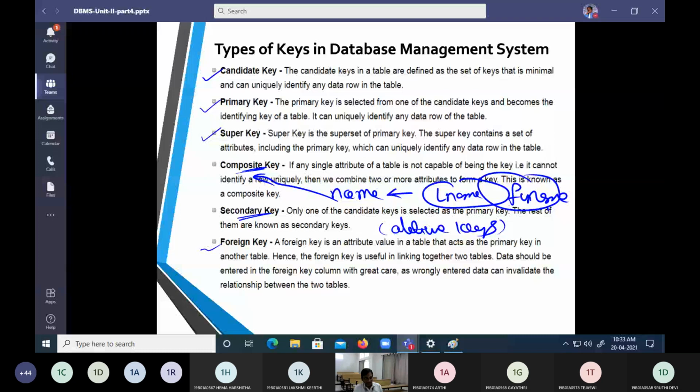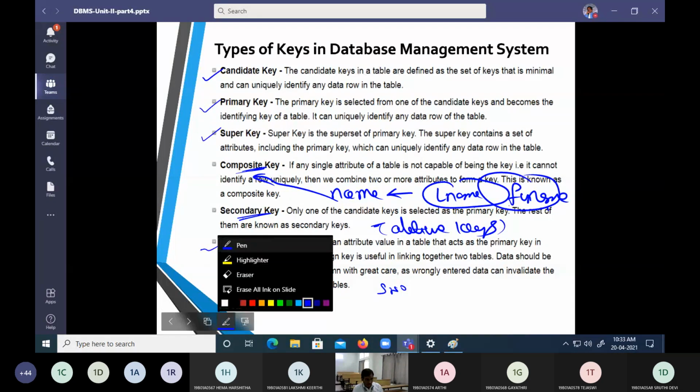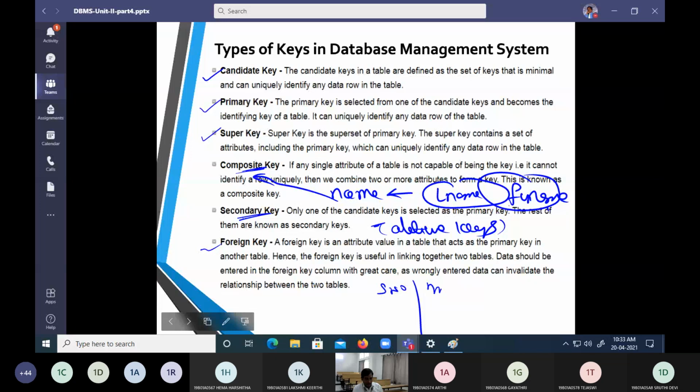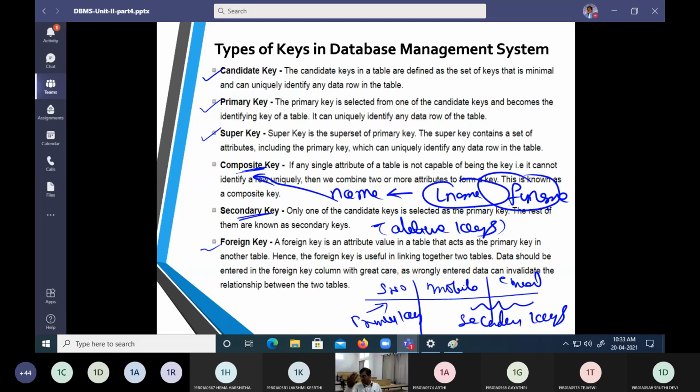Assume I have student number, student mobile, and student email. Now I can say student number is the primary key, and mobile number and email we are going to call secondary keys. If the primary key is not used, then we can go with the secondary key.